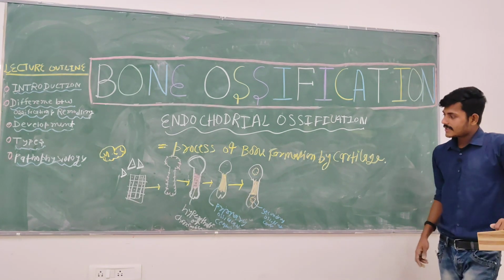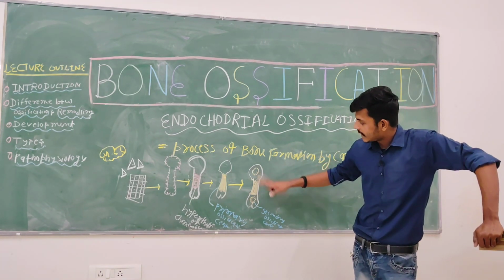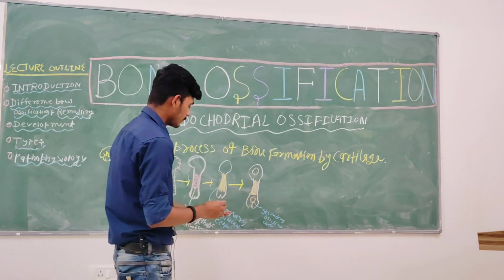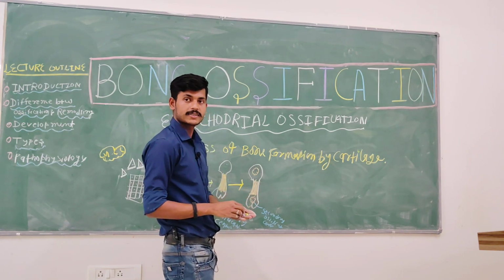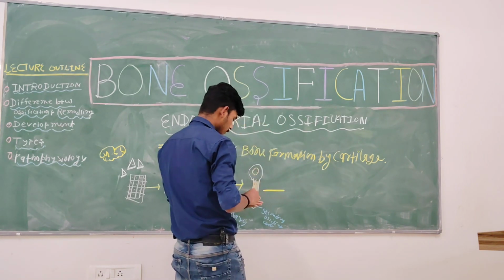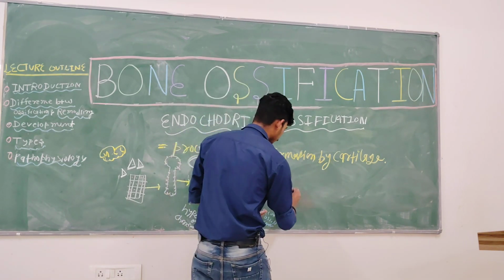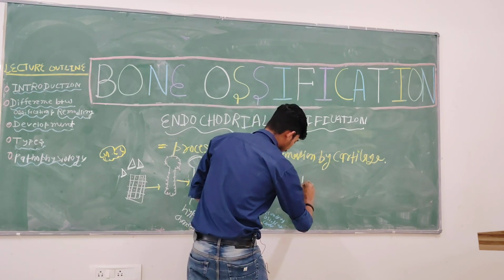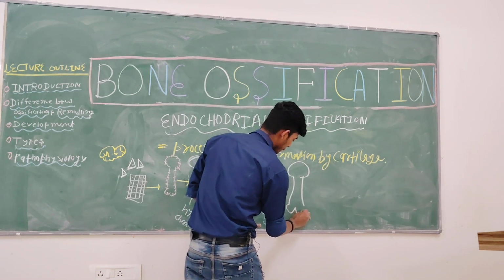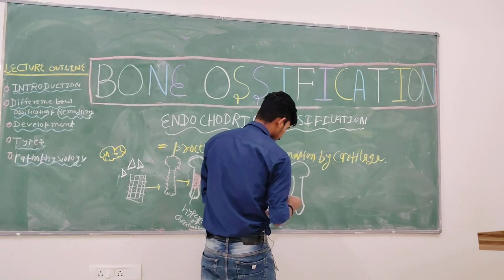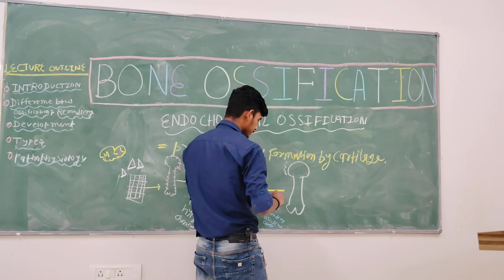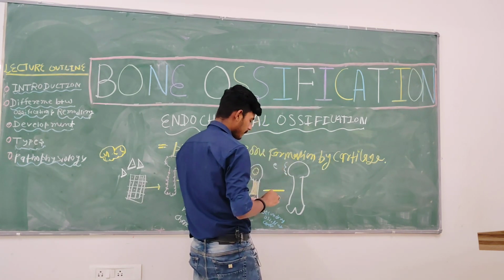Now, once this area is calcified or mineralized, there is a need for blood circulation. So now our bone will get the blood supply. The newly formed bone will get the blood supply. Now this area is called the epiphysis.